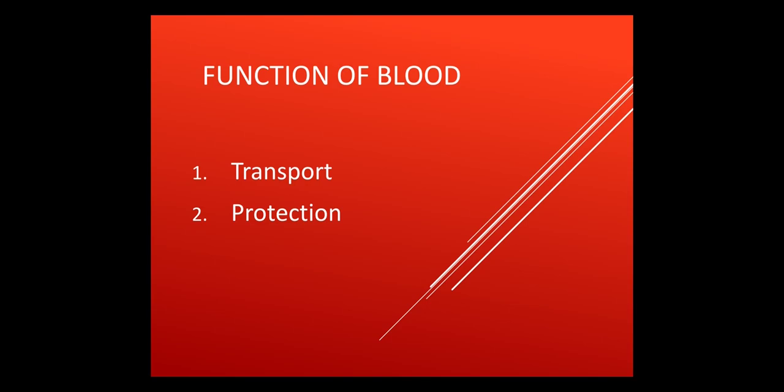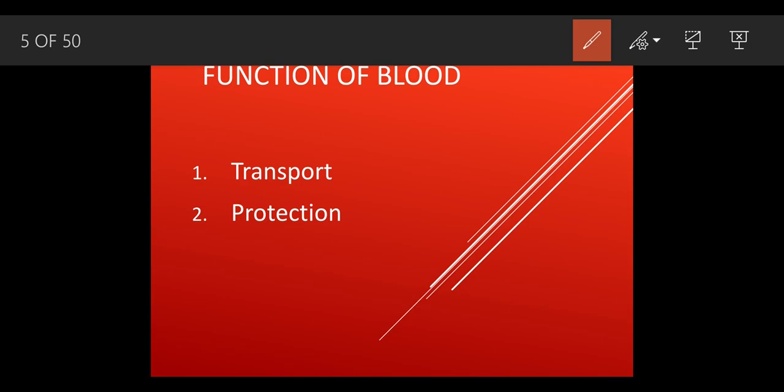Now the function of the blood, it gives you two important functions, that is the transport function and the protection function. So as we have already discussed many a time, what is the function of the blood? The function of the blood is to transport blood to each and every part of the body. So definitely it is going to work for the transport part, and at the same time this blood is going to provide you the protection as well. So how is the blood going to get transported?